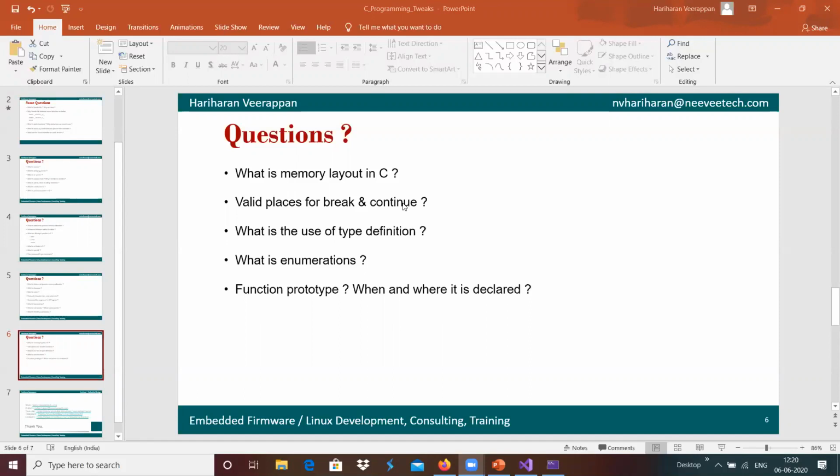The stack is used to handle function calls as well as local variable usage in the program. Similarly, the heap memory is used for dynamic memory allocation in C programming.